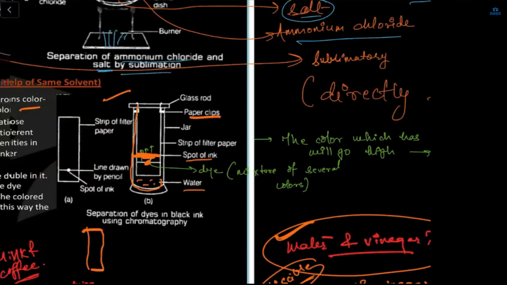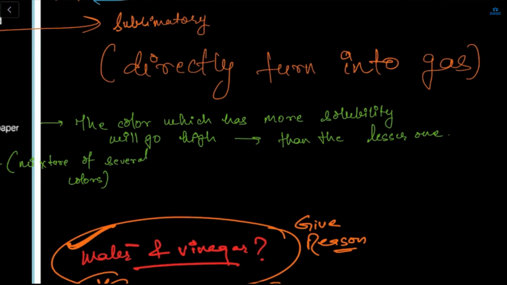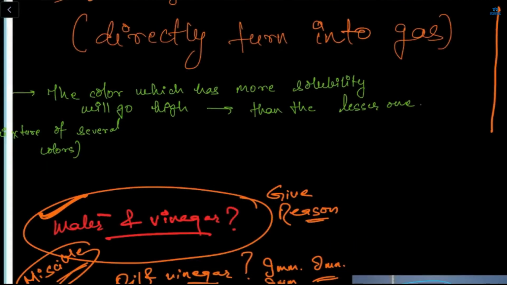But Mom, what is the name of this again? What name? Like, what is an example name? Wait, let me tell you. It's chromo something... chromatography. Okay, yes. See here, the color which has more solubility.